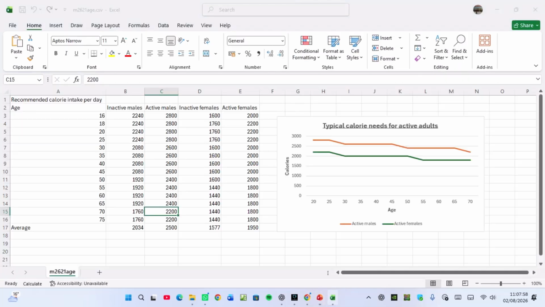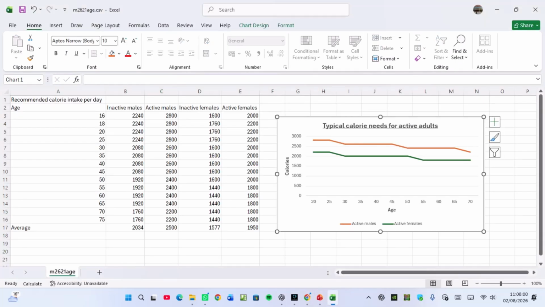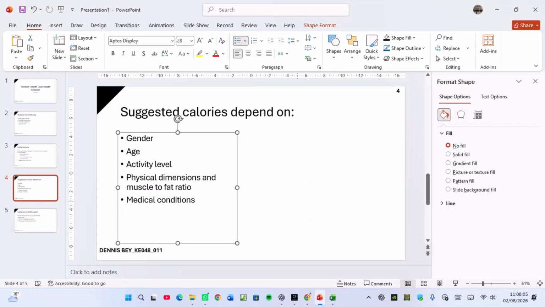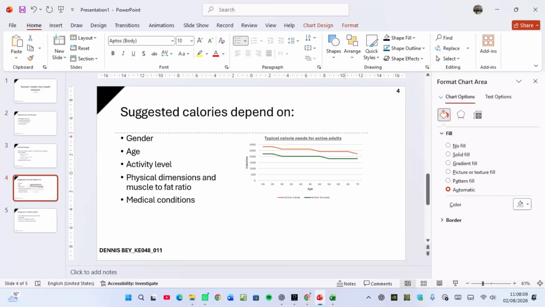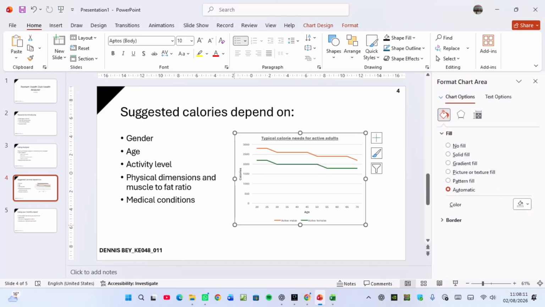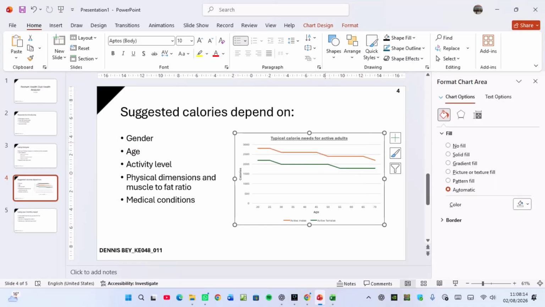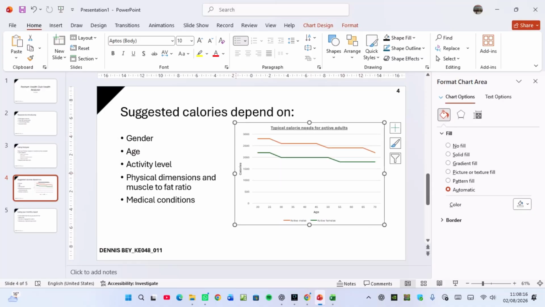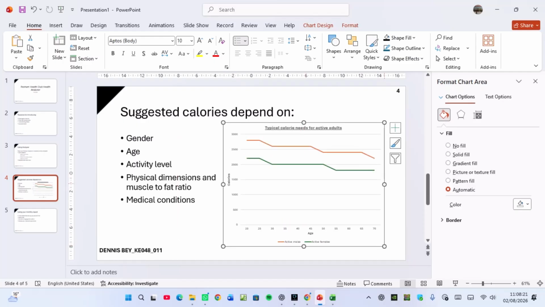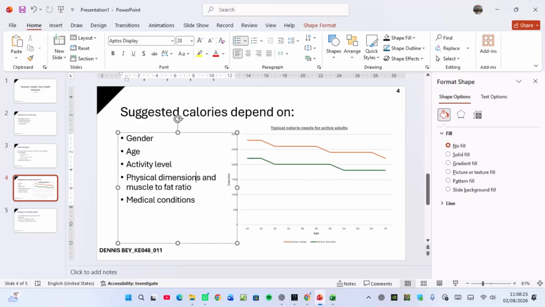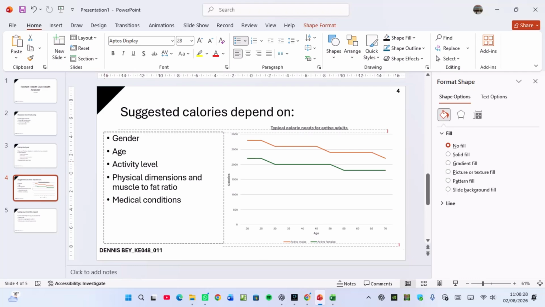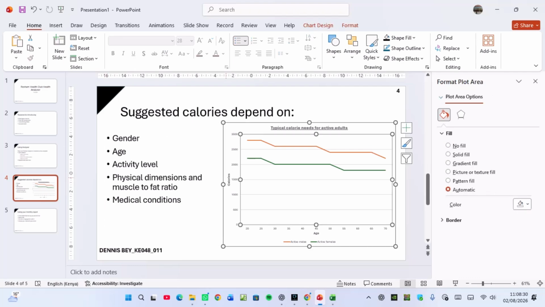So I need to go to Excel, take my chart, copy it nicely, come to PowerPoint, click here, and then paste it. So once you paste it, you can move it here and then do some adjustment a little bit so that it can be seen clearly. So I'm just trying to expand it a bit so that it can be seen. So there it is. This one can move a little bit to give way. Yeah, they have to be friends, you know.